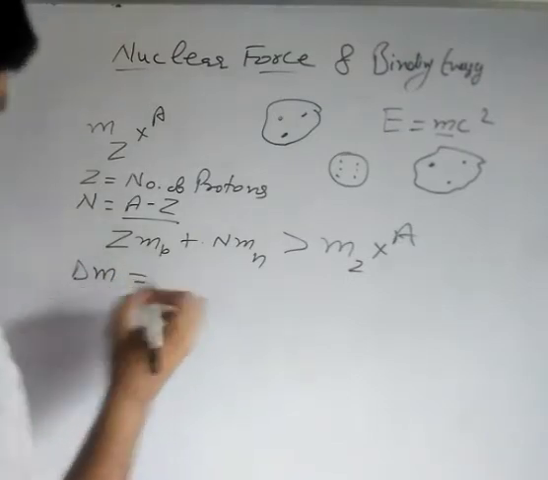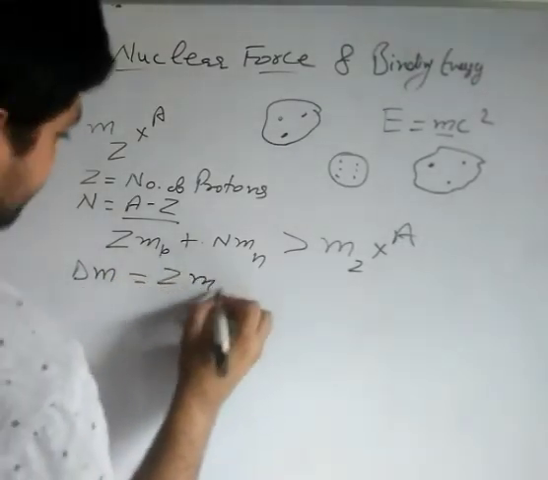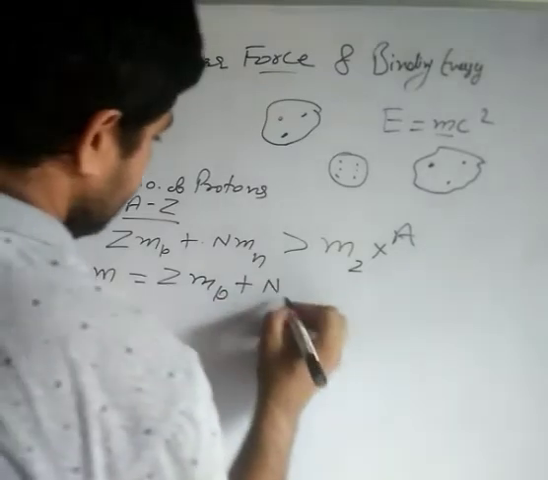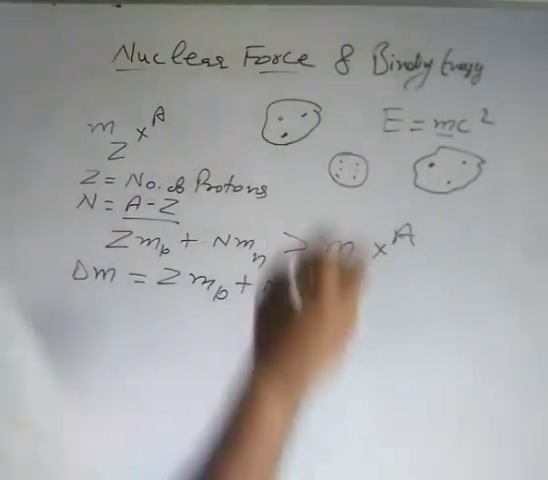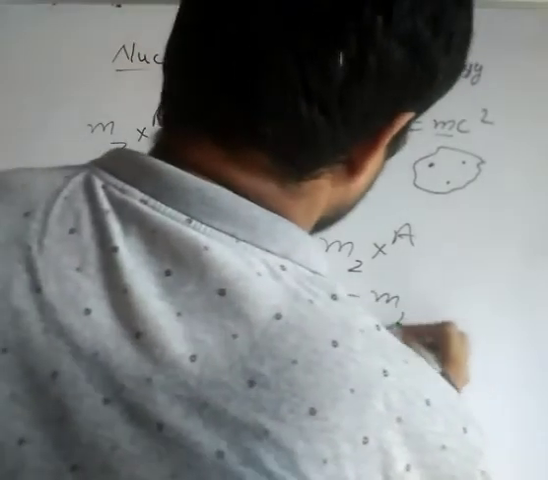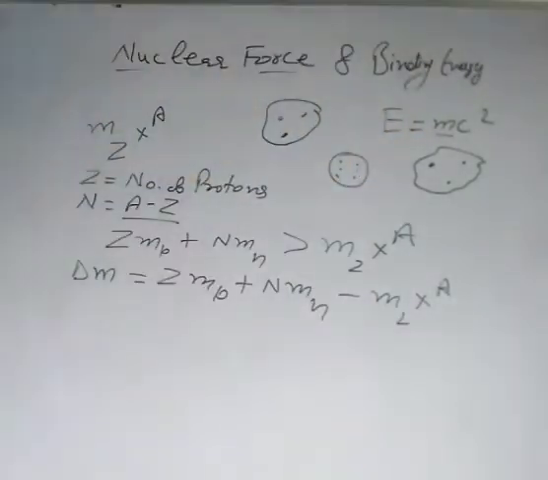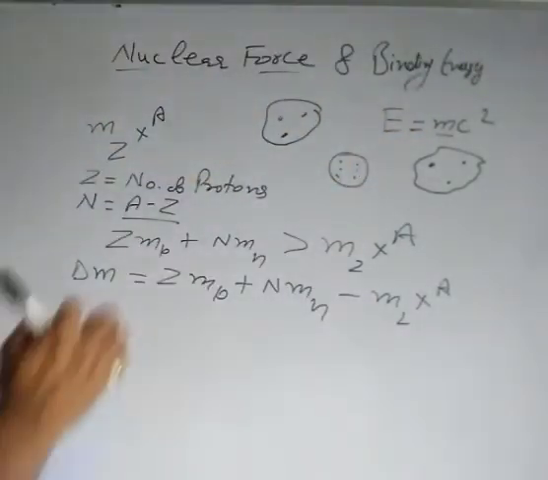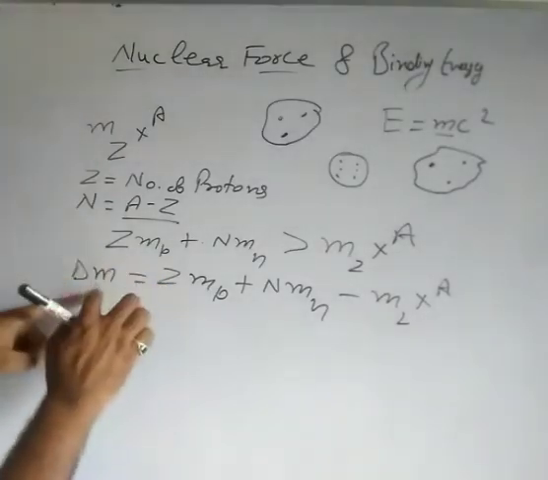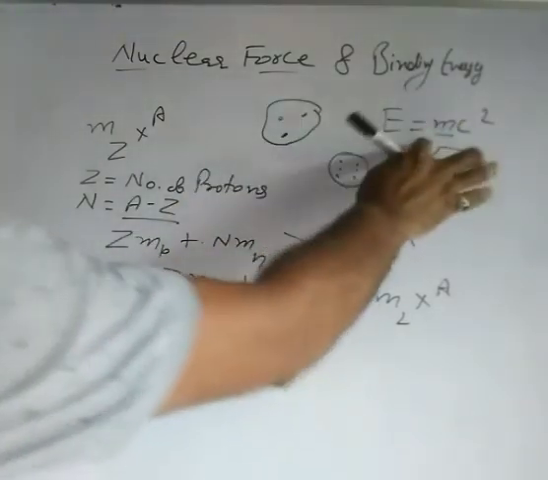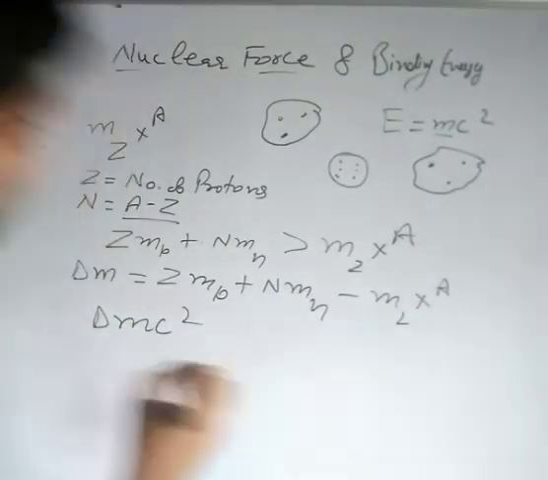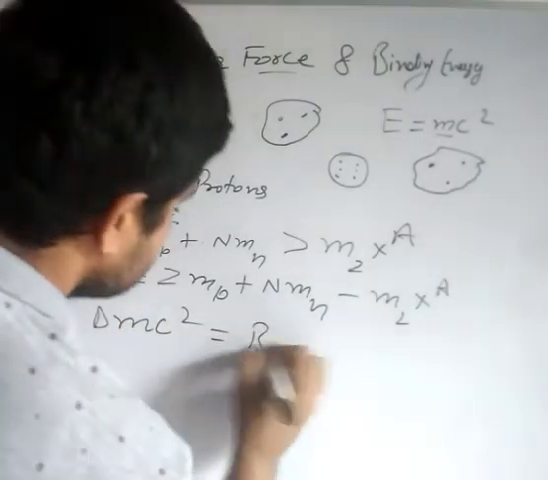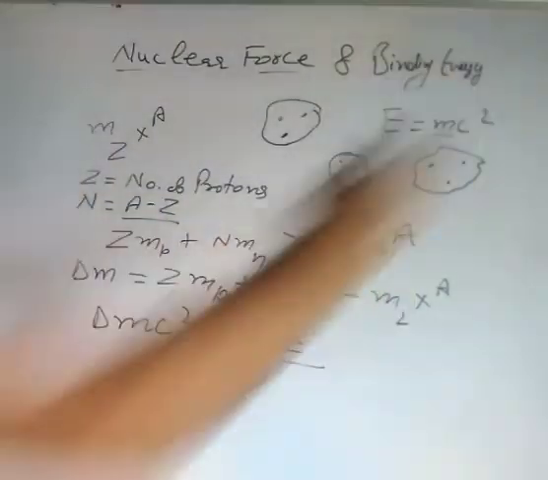So delta M is equal to Z times the mass of proton plus N times the mass of neutron, minus the mass of the nucleus, that is of Z protons and N neutrons when they are inside the nucleus. So this is the mass defect. And what will be the energy corresponding to this mass defect by using Einstein mass energy equivalence? That will be delta m c square. So this delta m c square is the corresponding binding energy of the nucleus. This is known as binding energy.